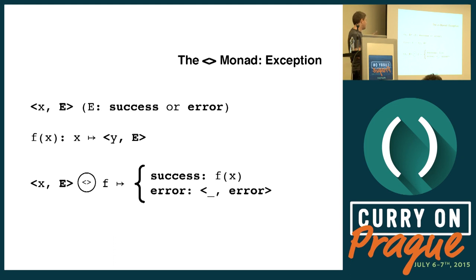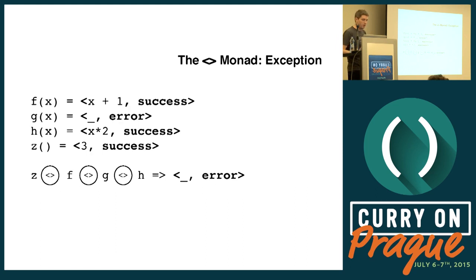I call it here the angle brackets monad. And the monadic context in this case is E, which can be either success or error. And f is going to be, as before, our monadic function. And what is our composition rule? So suppose we have the monadic value x and e, and we want to compose that with f. So if e is success, then we pass x into f and return that result. If e is error, we never evaluate f and just return error. So how does this work?